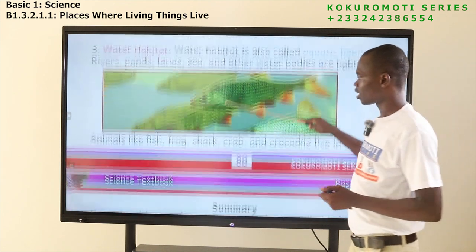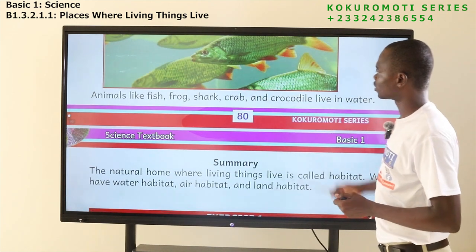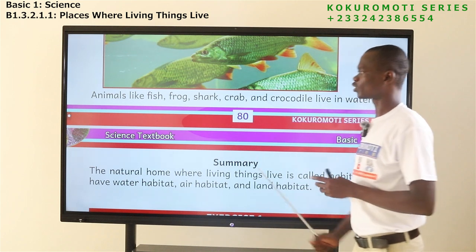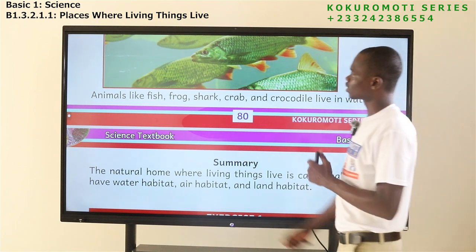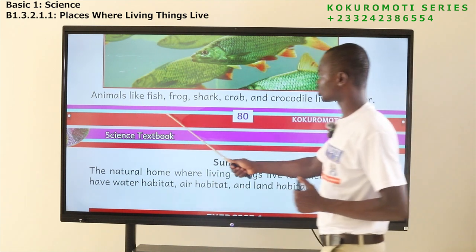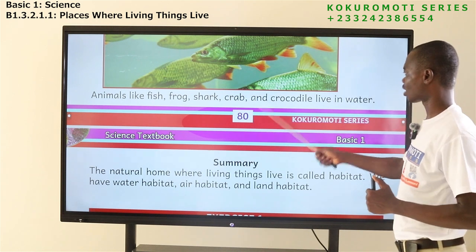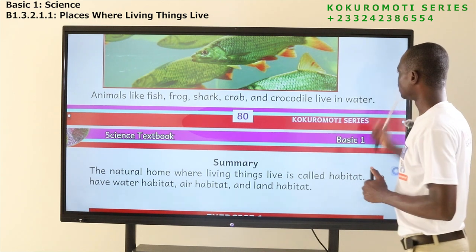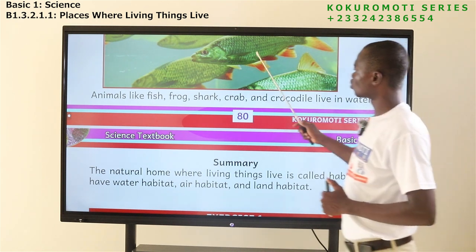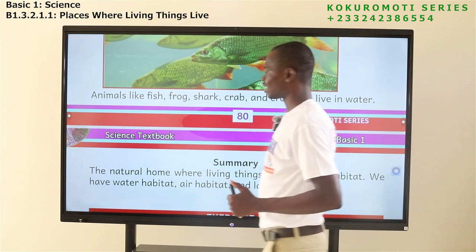Yes, so if an animal lives in water, it means that animal is an aquatic animal. Now let's look at this. Animals like fish, frog, shark, crab, and crocodile live in water. So these are some of the animals that live in water.